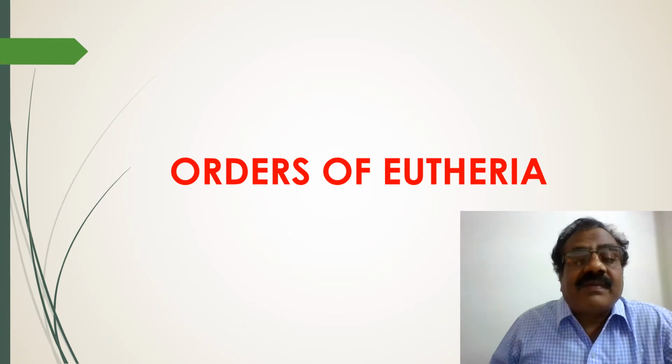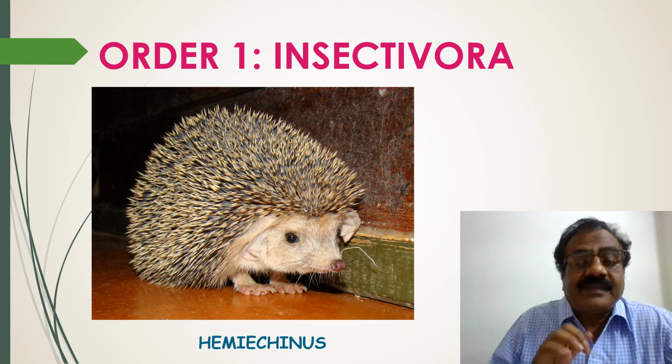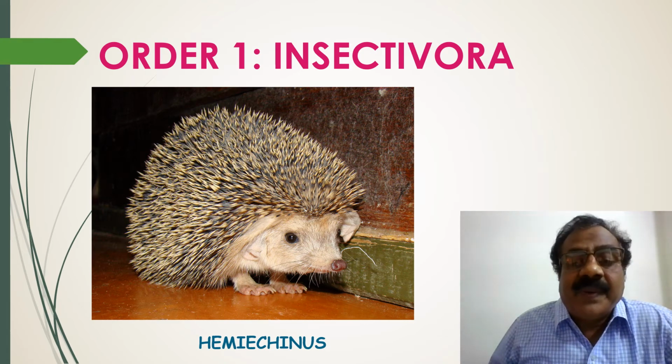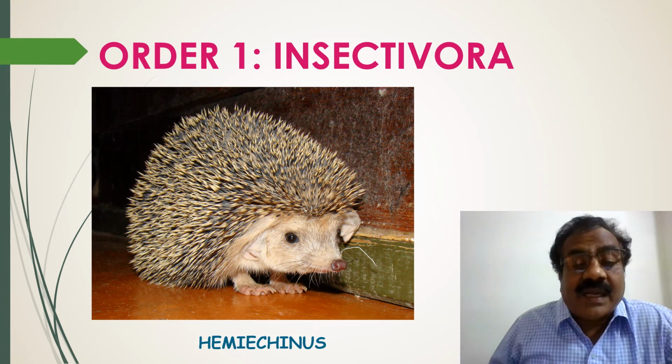Let us discuss few living orders in Eutheria. First order is Insectivora. They are small and furry animals. Snout is long and pointed. Zygomatic arch is either incomplete or absent. Live in burrows, terrestrial and nocturnal.